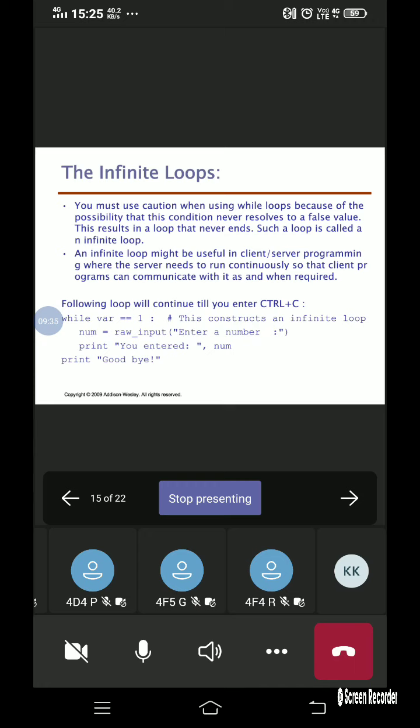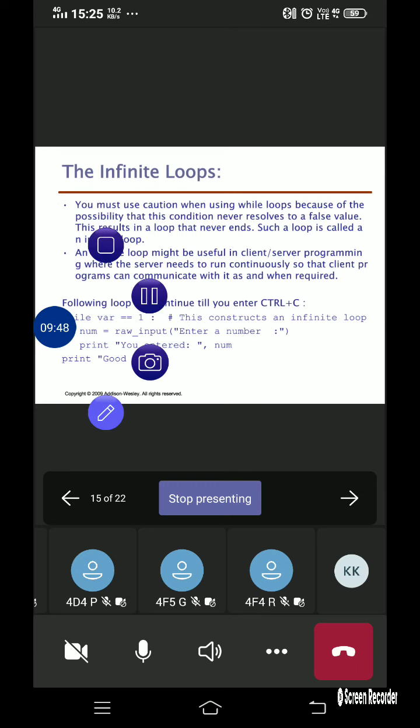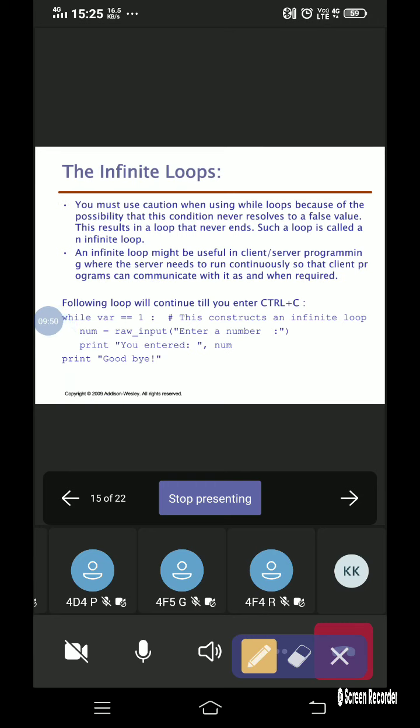Now let us consider one example here: while variable equal to 1, then I have defined the variable num equal to raw input, enter a number, then I will be printing you entered. This program is going to enter into the infinite loop.